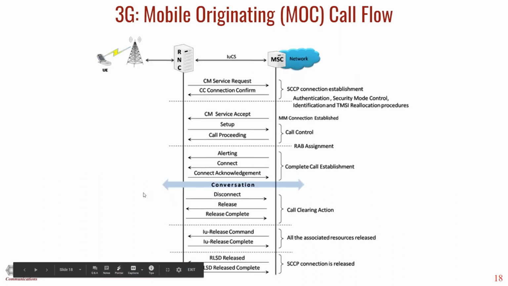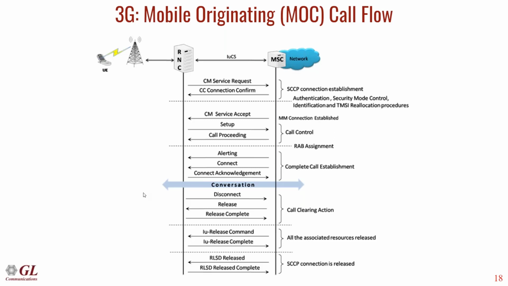So these are the major call flows which can be performed with a UE when registered on the 3G network. So this call flow is the mobile originating call flow. Here UE is making a request for the voice call to the RNC, which will be forwarded to the MSC. The CM service request is nothing but a voice call or the SMS request.